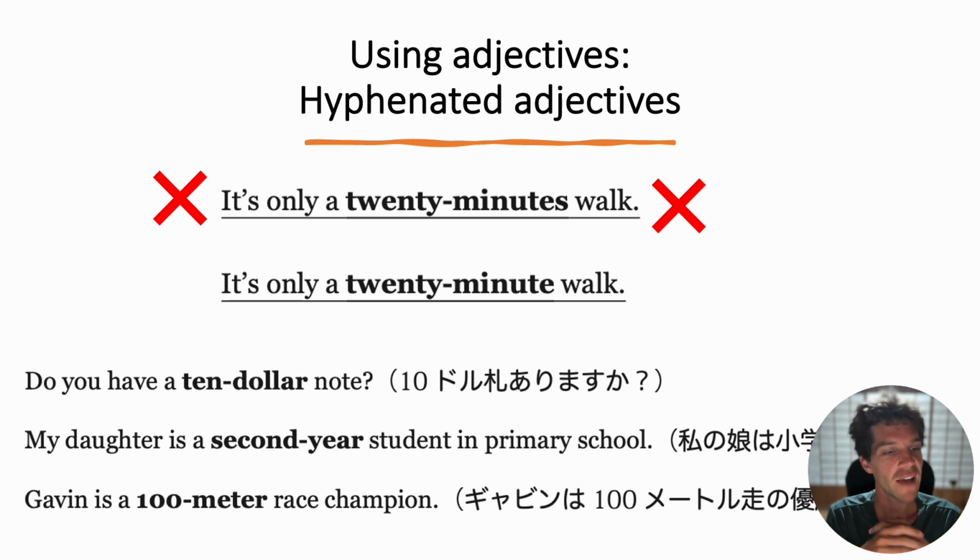And last, Gavin is a 100-meter race champion. Meter describes a distance. 100, how much of the distance? And the meaning of this is the race is 100 meters long. To say it another way, the first example, the note is worth $10. The second one, my daughter has been going to primary school for 2 years. Okay, let's do one review before moving on to part 2.